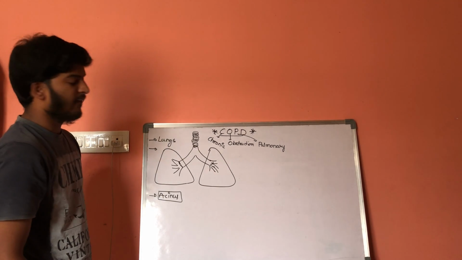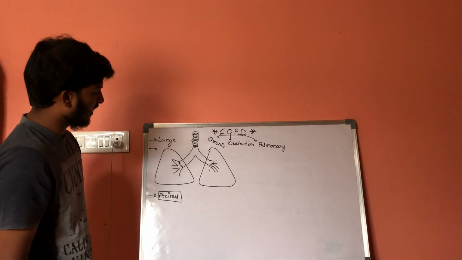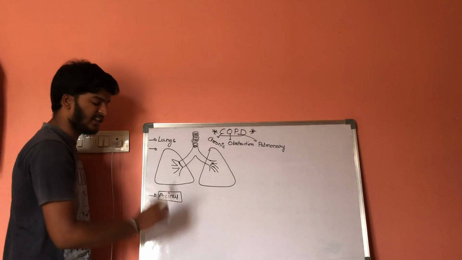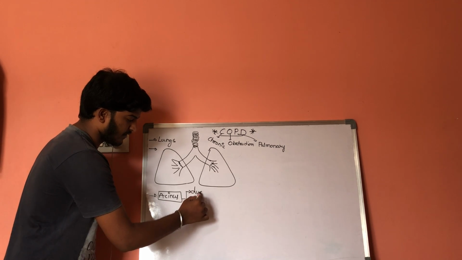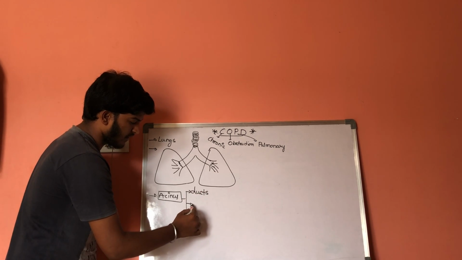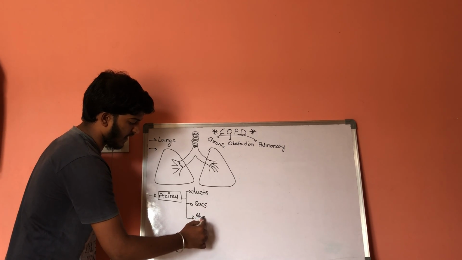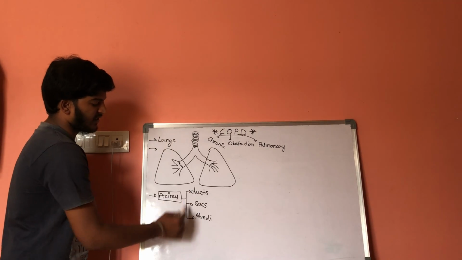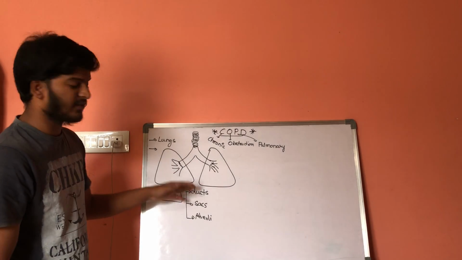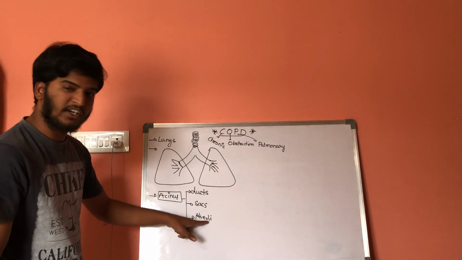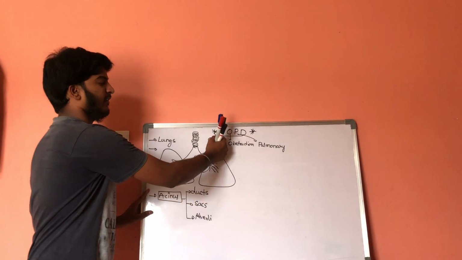From tertiary bronchioles, it gives rise to the respiratory bronchioles. Now, in the respiratory bronchioles, what is acinus? Acinus is a combination of alveolar ducts, alveolar sacs, and the functional unit, that is alveoli. So acinus is an important term to remember in COPDs.